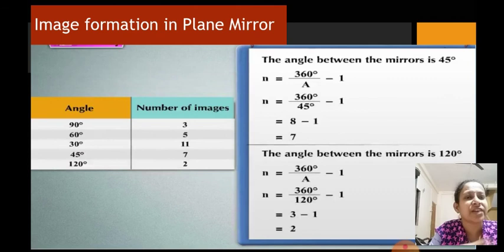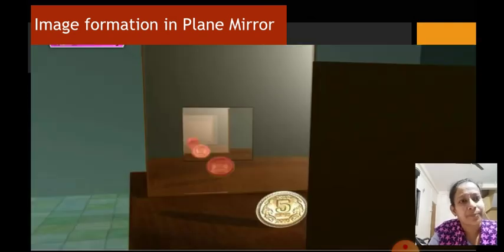Even for 45 and 120 degree, we have found practically for 45 degree, we are getting 7 images, and that of the 120 degree is 2 images. So you can see over here also there are 7 images and 2 images which can be found by using the formula. Now, this is regarding when the two plane mirrors are kept at an angle.